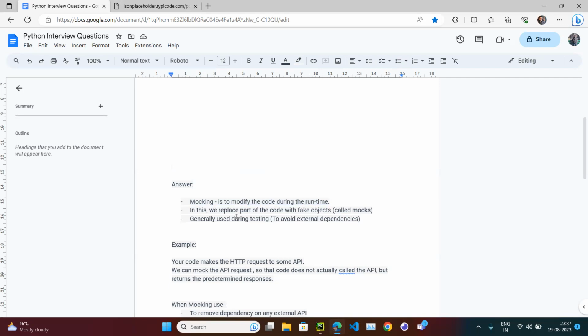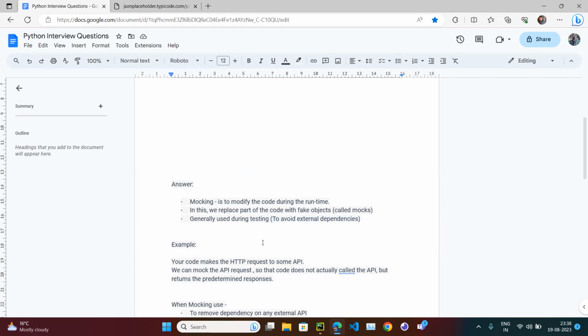It is generally to replace part of the code with a fake object. So we replace part of the code, as we just saw, instead of add_numbers we put subtract. But it is generally used during testing, to avoid external dependencies. So give me an example.